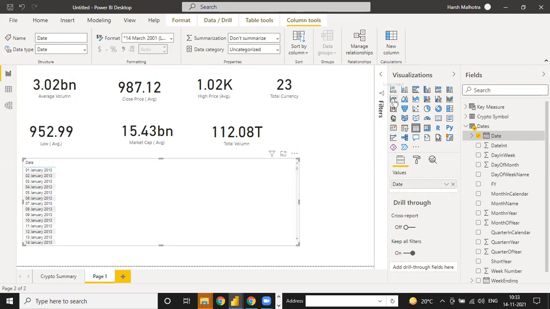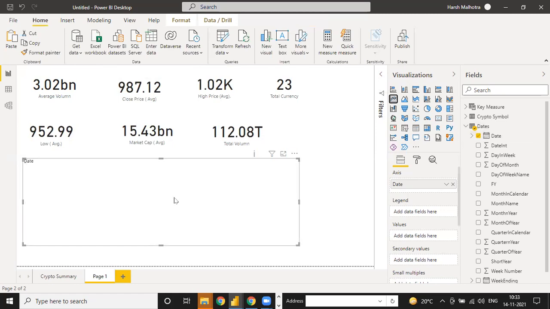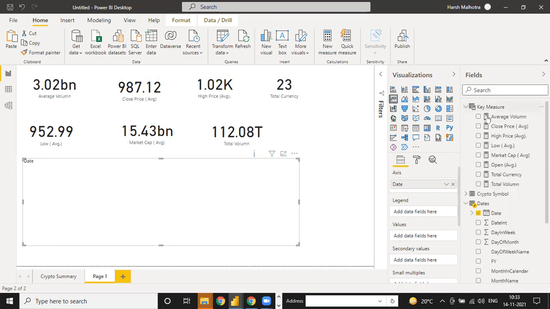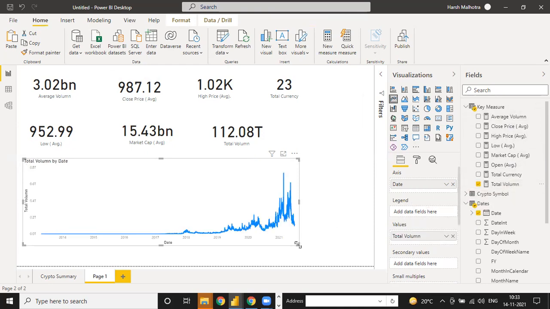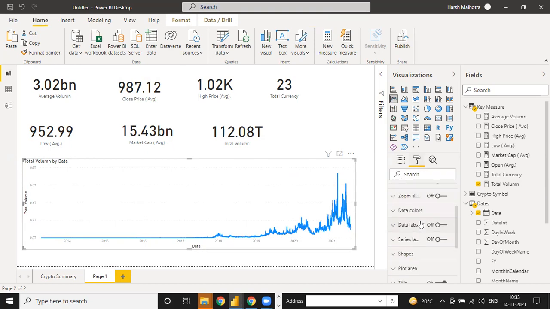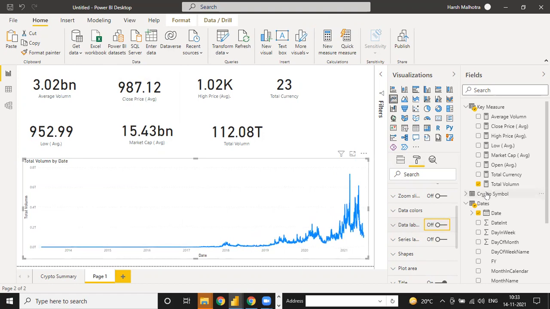Select this. Go to this line chart, and see, this is the line chart. And now suppose if you need key measures, average volume, total volume. So go to this total volume and see, this is your total volume day wise. If you click on formatting and turn data label on, your total volume data label will be there. See, values will be there. So this is your total volume.